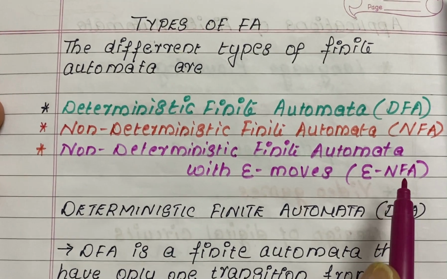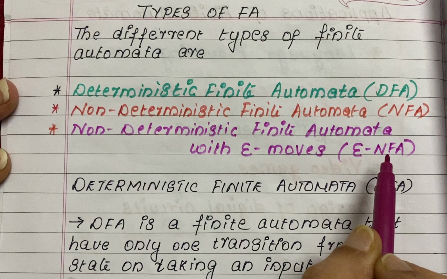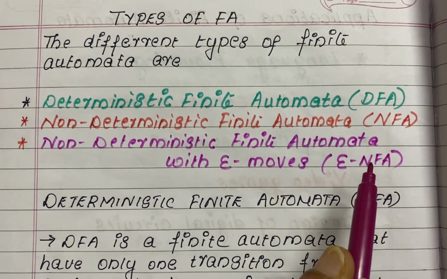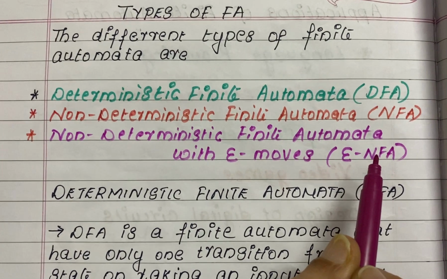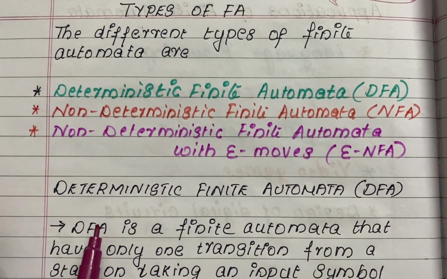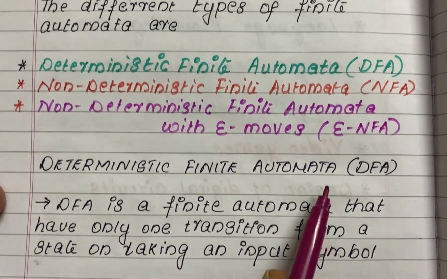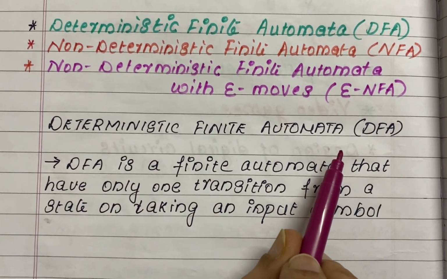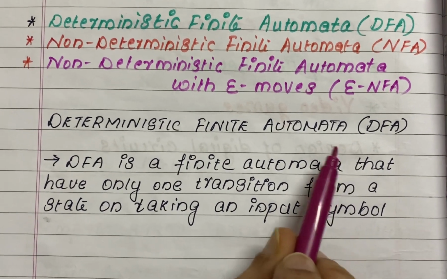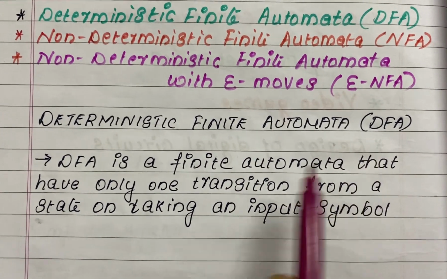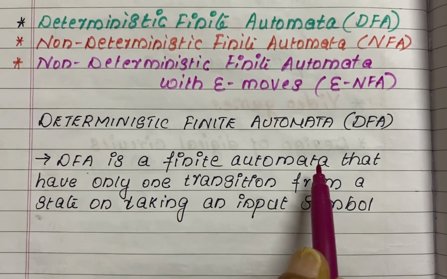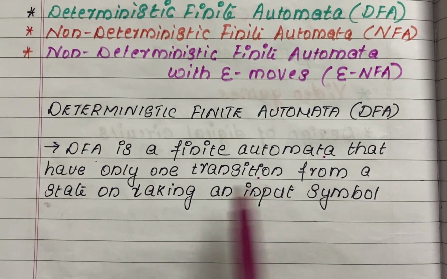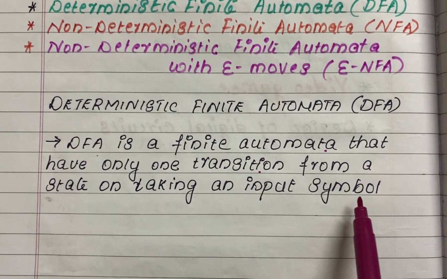In my last video, I clearly explained the finite automata, its mathematical representation, its transition diagram and transition table. Today we are going to discuss the deterministic finite automata, which is a type of finite automata. So first let us see the definition. What is a deterministic finite automata or DFA? A DFA is a finite automata that has only one transition from a state on taking an input symbol.